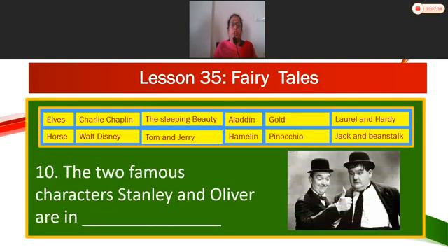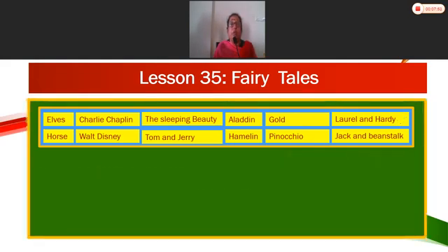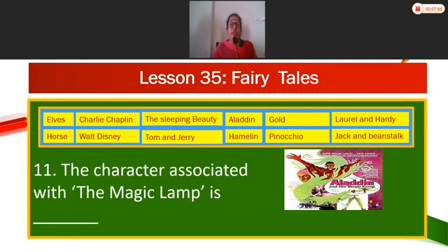Now, the two famous characters Stanley and Oliver are in Laurel and Hardy. Can you see Laurel and Hardy? Yes. So the 11th one: the character associated with the magic lamp is Aladdin.